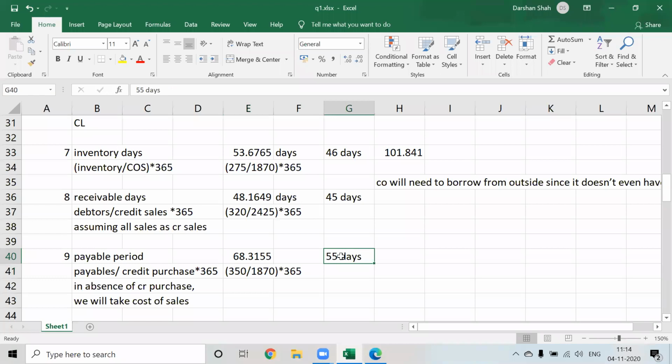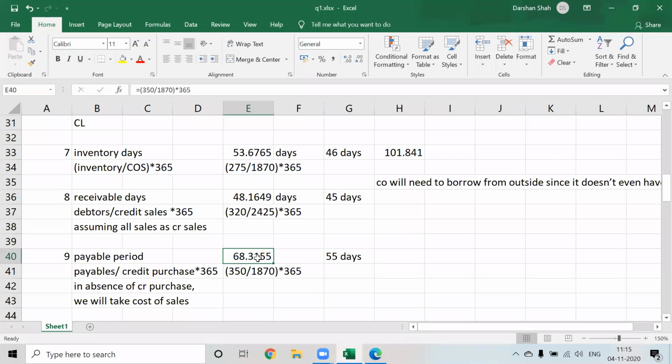Generally, in the industry, the payable period is 55 days, but my company takes 68 days to pay. So is this good or bad? It's bad for the company, correct? Because the company's reputation will be affected. Our suppliers, who give us goods on credit, will think that this company takes too much time as compared to the standard. Other companies take only 50 days to pay off the liability, whereas this company is taking 68 days. From our liquidity point of view, this is good for the company.